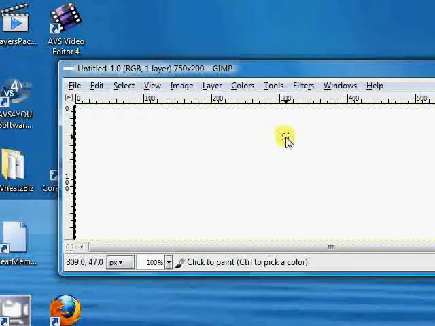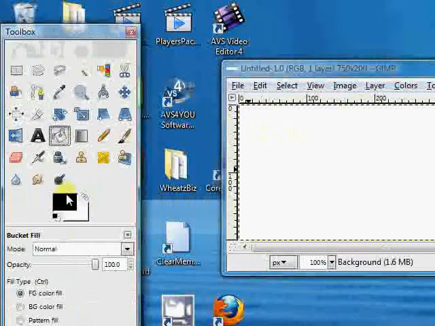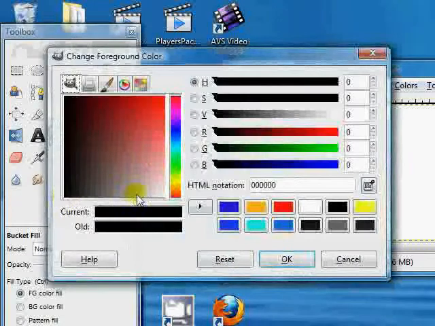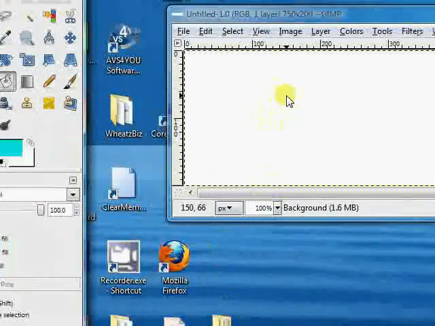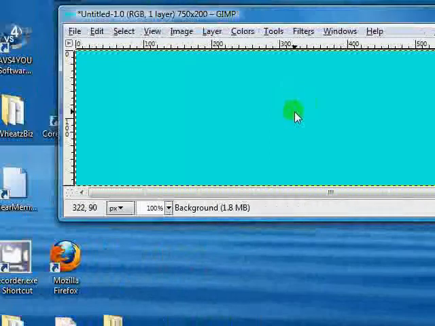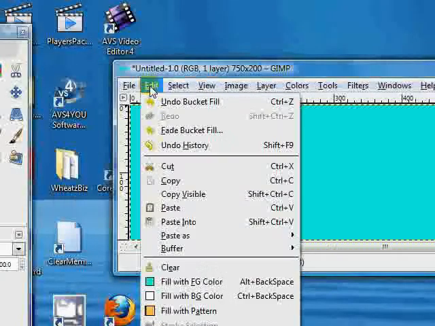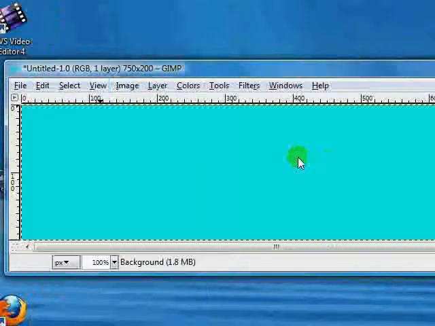And here is our new basic header here. We can do a couple of things here, and first thing, we'll use the paint bucket here, and we'll pick a color, and let's try a light blue. And just go inside of here and hit it with that, and we have a nice light blue background for our header. We can hit Control Z, or we can go up to the Edit and hit undo. I like to work with keyboard commands myself, so let's hit Control Z and undo this.